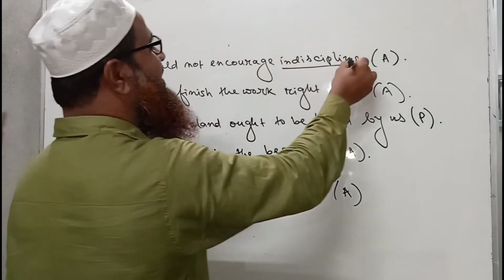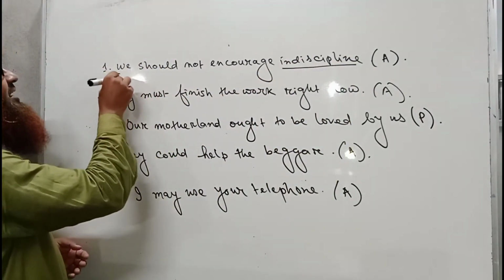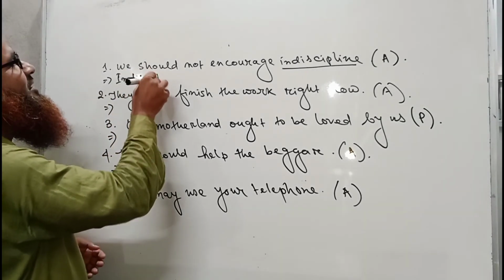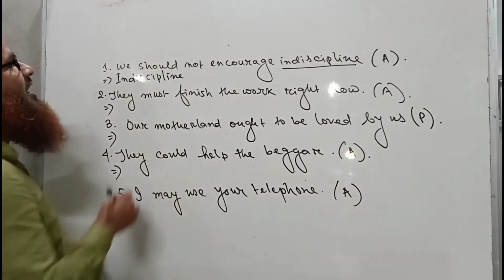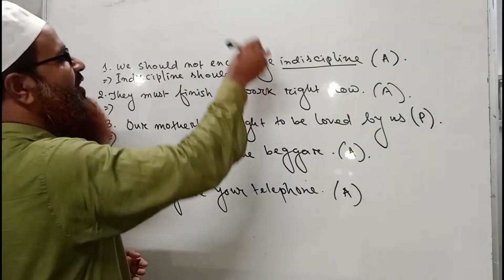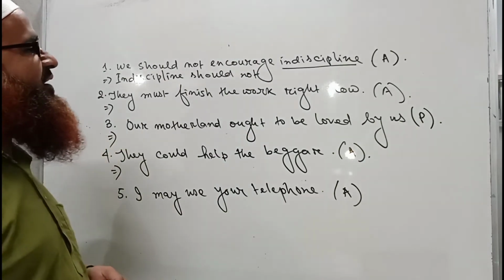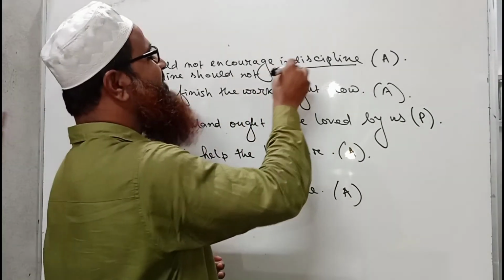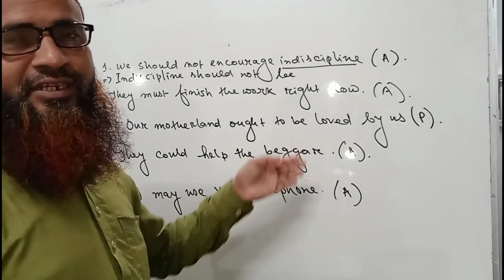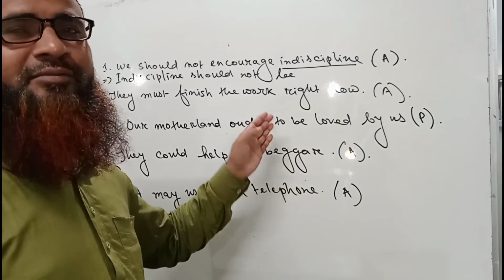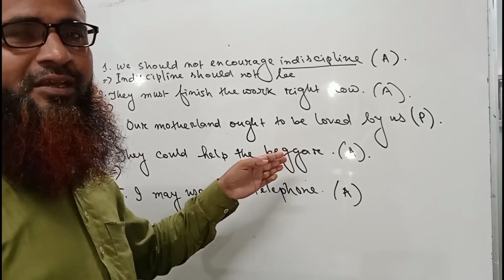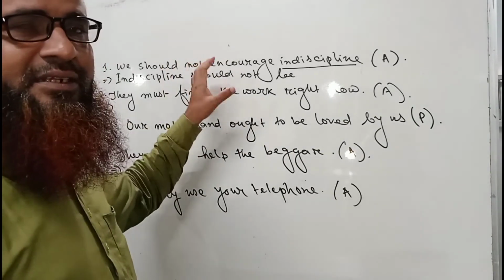So indiscipline is the object here, so we must write it as the subject. Indiscipline. Then we have to use should, and "not" is present here, so "not" will come. Indiscipline should not. Then what should we write in passive? Only "be". We have already known it in the structure of passive voice, having these modals.